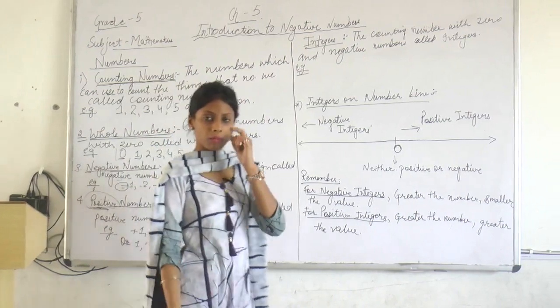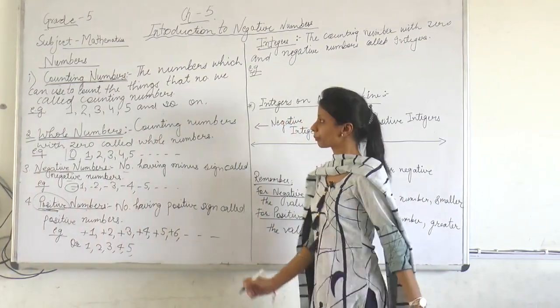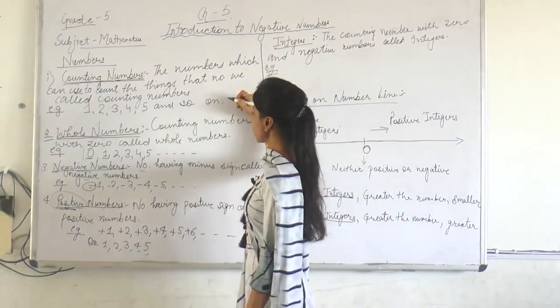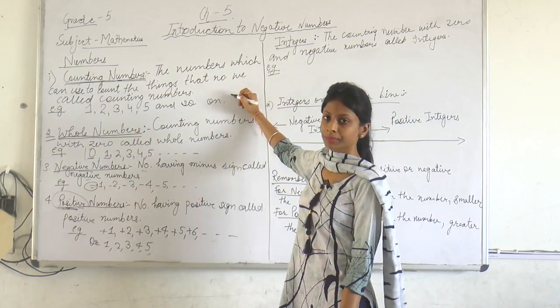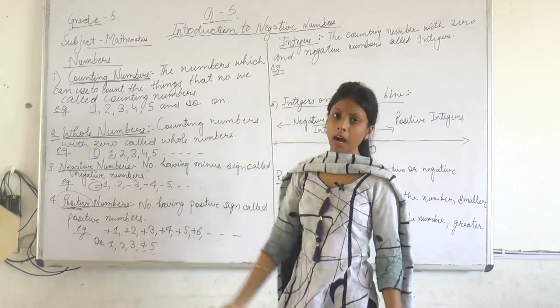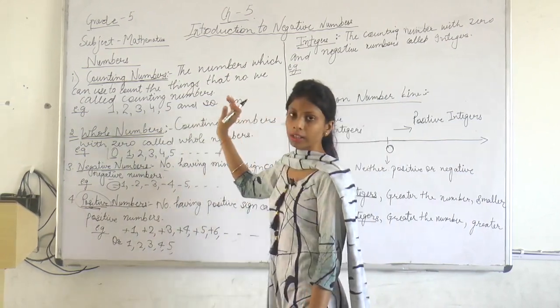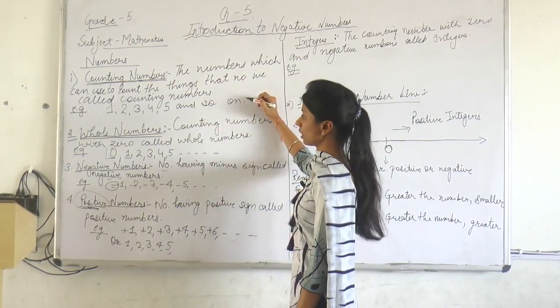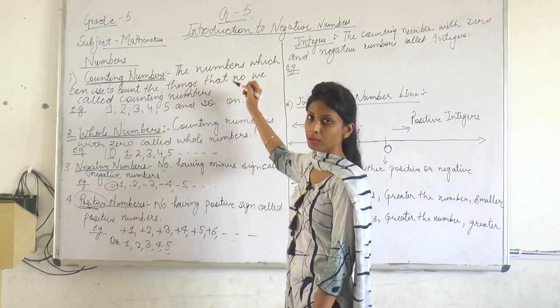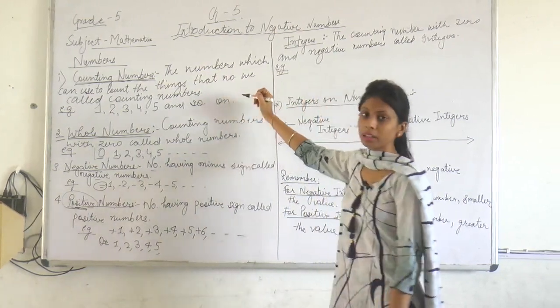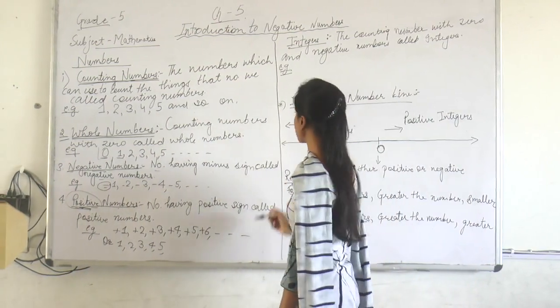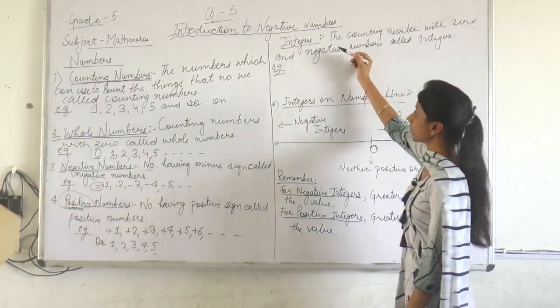Tell me one thing, what are the natural numbers also? Can we say natural numbers are also counting numbers? Because the natural numbers start with 1. 1, 2, 3 and so on, those numbers we call the natural numbers. So counting numbers also have another name, what? Natural numbers.